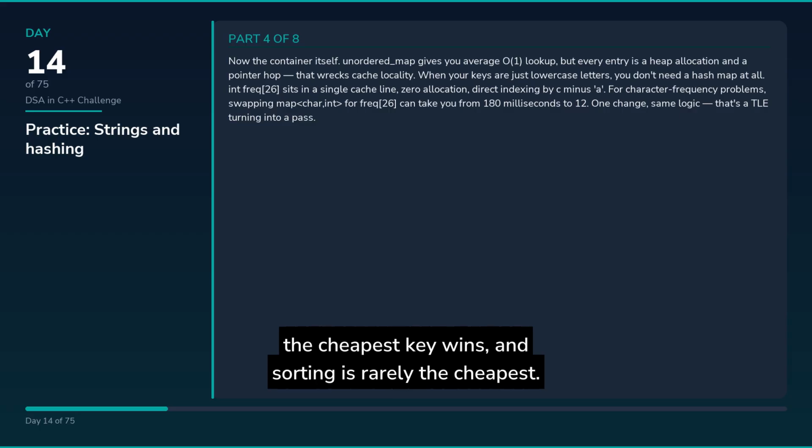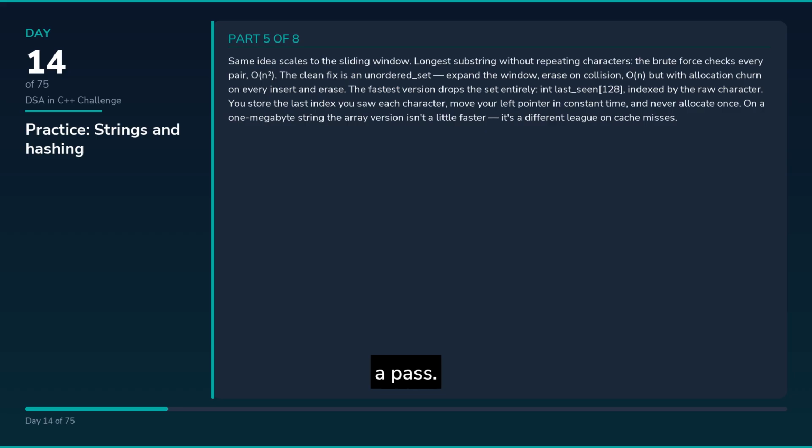For character frequency problems, swapping map<char, int> for int freq[26] can take you from 180 milliseconds to 12. One change, same logic. That's a TLE turning into a pass.